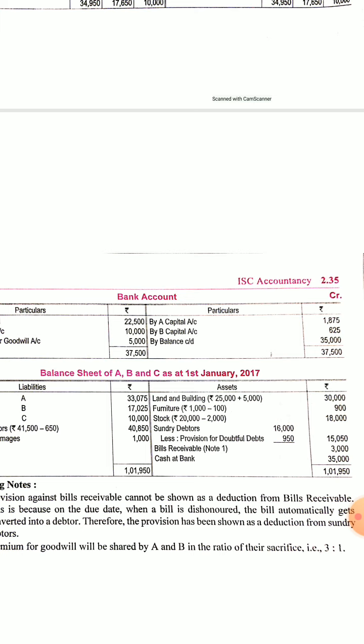Again, we can do an alternative also, where we enter the full amount 5,000, and then on the debit side we enter the withdrawals to A's capital and B's capital, like 1,875 and 625. So that is 2,500. So the ultimate effect will be that the bank account will be increased by only 2,500.